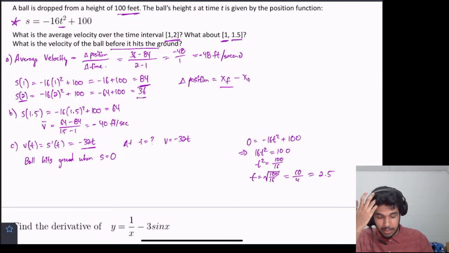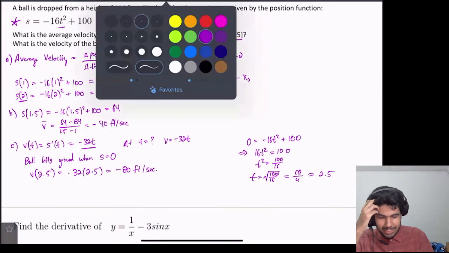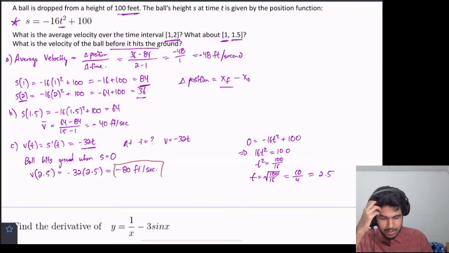Great, so now we can find the velocity at that time because v of 2.5 is equal to negative 32 times 2.5. And if you multiply that out, this will give us negative 80 feet per second. Okay, so that is this problem. I'll just box these answers.